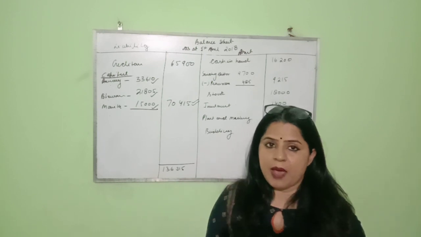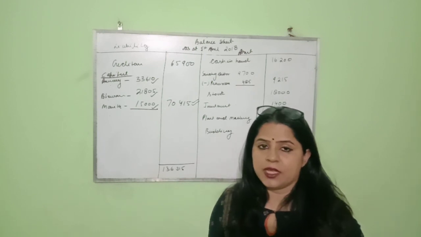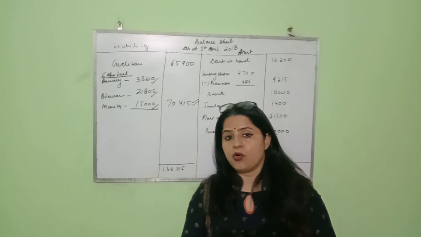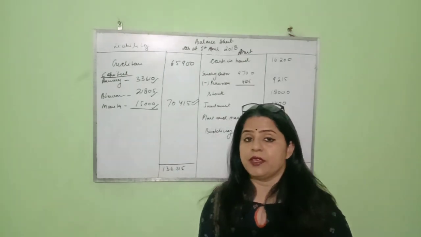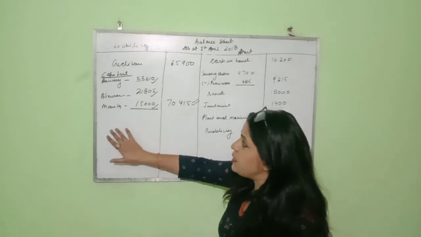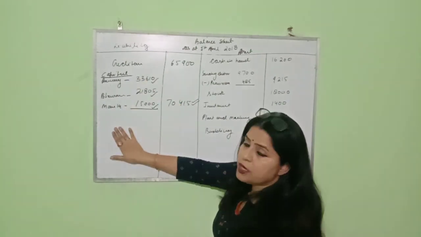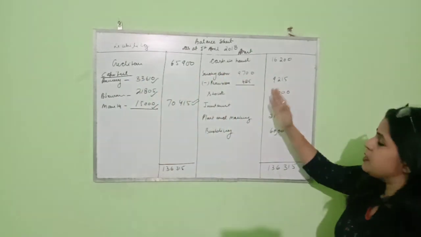No other item is given in the question which is related to the liability side. If I check my balance sheet, there are no other liabilities. If I check my revaluation account, no other liabilities or unrecorded liabilities are given in this question. So on the liability side we only have to record this much. Let us see our asset side.